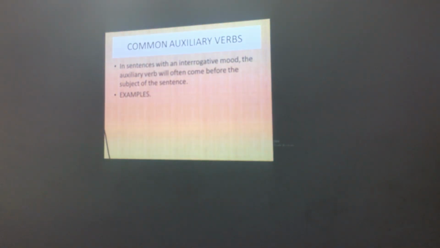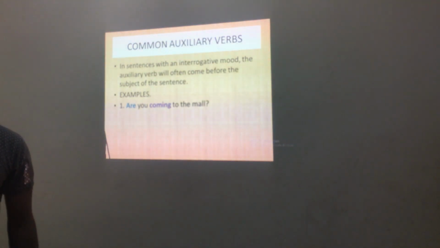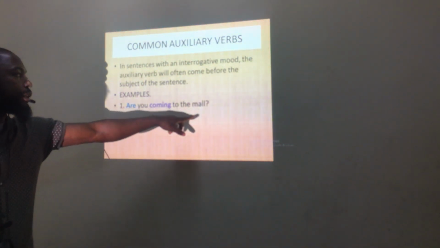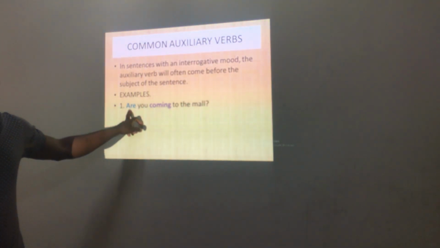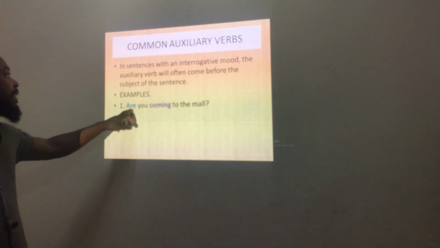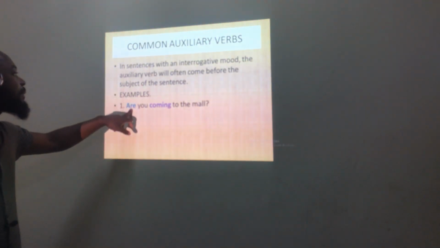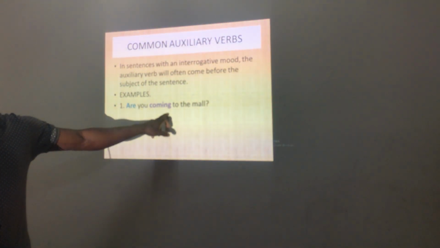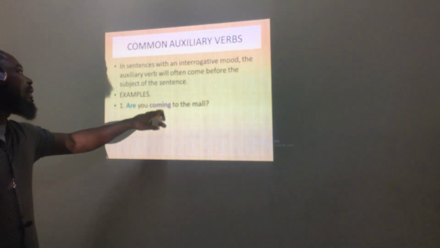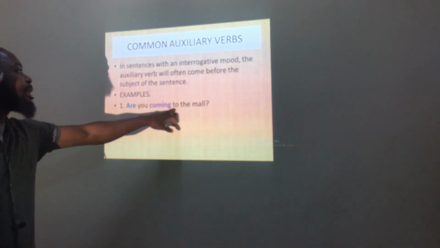Okay, so now examples. The first one: are you coming to the mall? This is a question now. This is interrogative, right? Are you coming to the mall? Are in the beginning here is a verb, which is a helping verb, the auxiliary verb we talk about. You see now it comes before the main verb, which is coming. Understood now? The main verb here is coming. Now, are you coming to the mall?